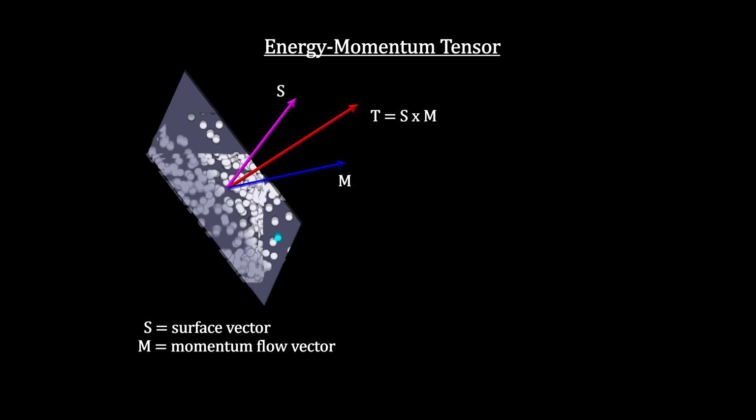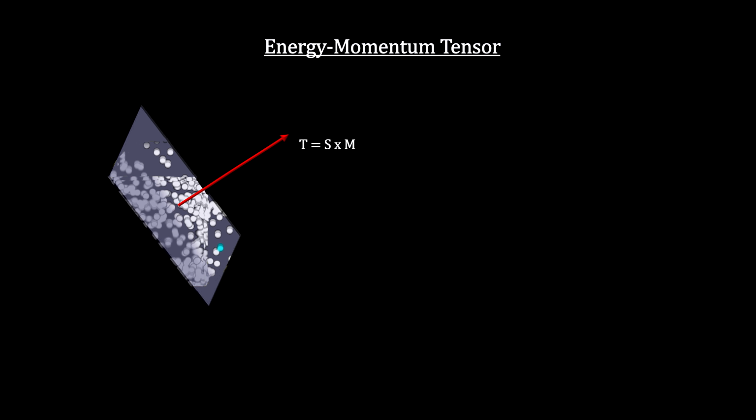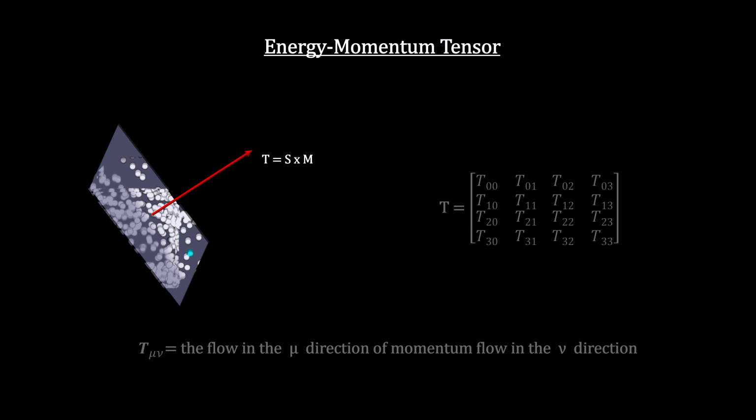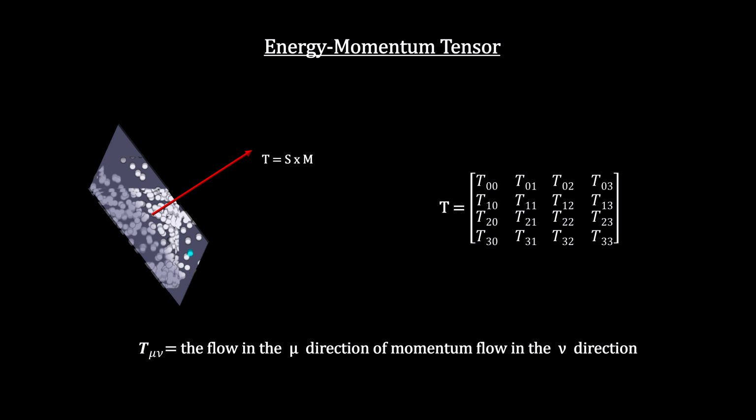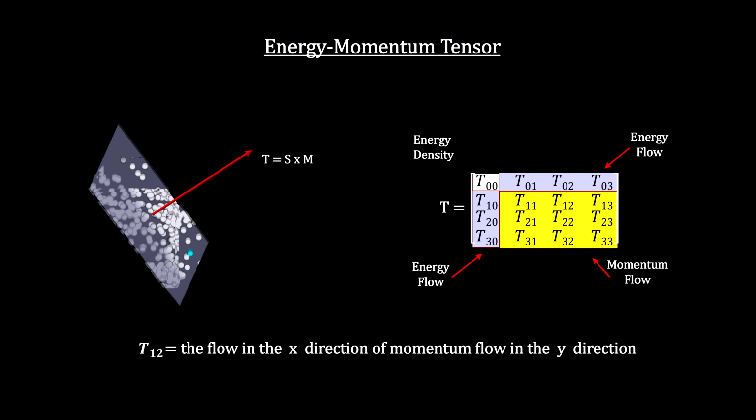This information can be packed into a 4x4 matrix known as the energy-momentum tensor, or stress-energy tensor. Each element represents the flow of momentum across a surface. The first component represents classical energy density at a constant time. This was the only component used in Newton's equations. Similarly, the rest of the top row and left column is the energy flow across each surface. The rest are momentum flows across surfaces.